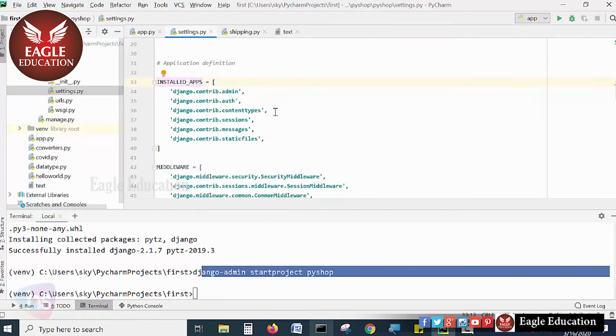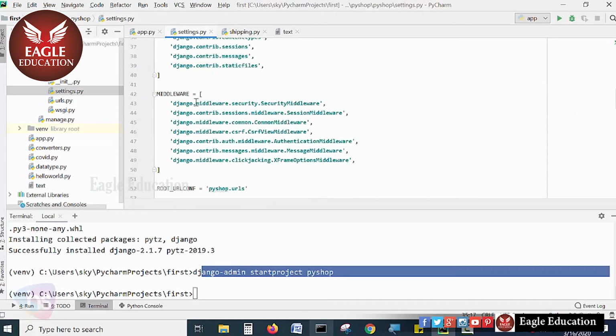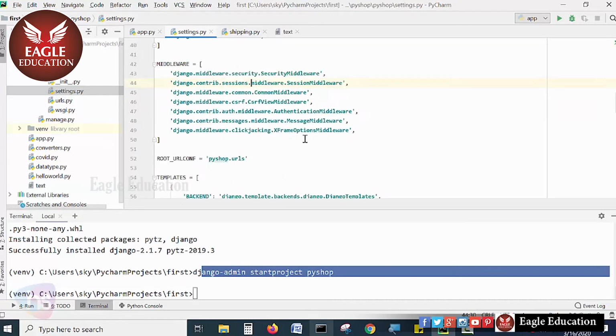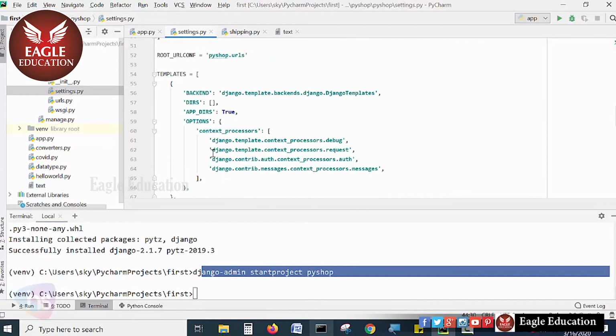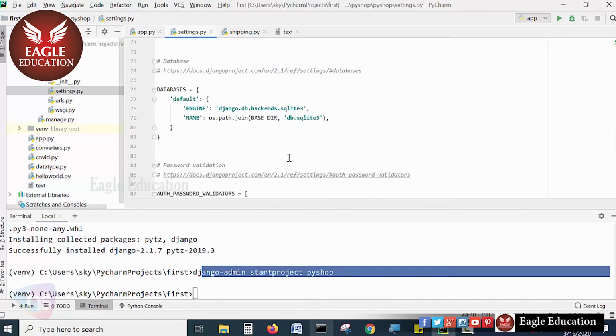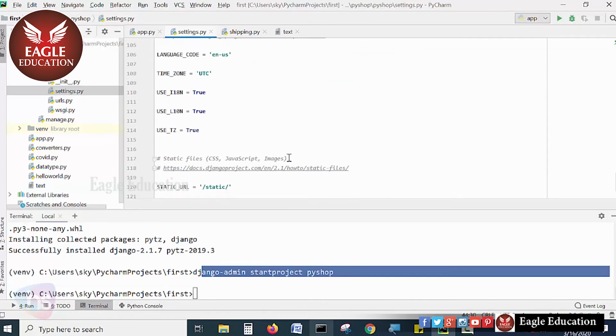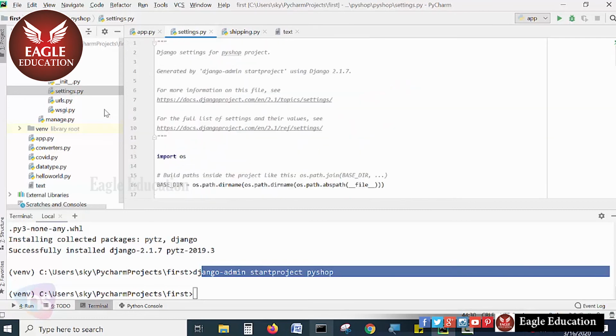Like installed apps, the apps which are going to be installed here in every module, like admin, authentication, content types, sessions, and messages. These all will be treated as installed apps. And middleware technologies, if any are used here, and templates, if any are involved here. We'll see more about them one by one.